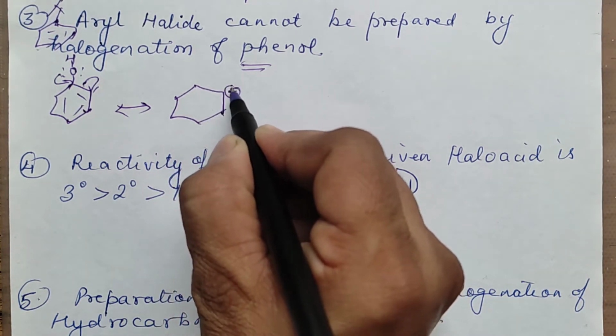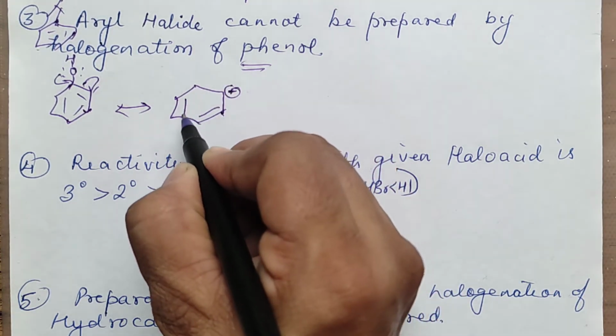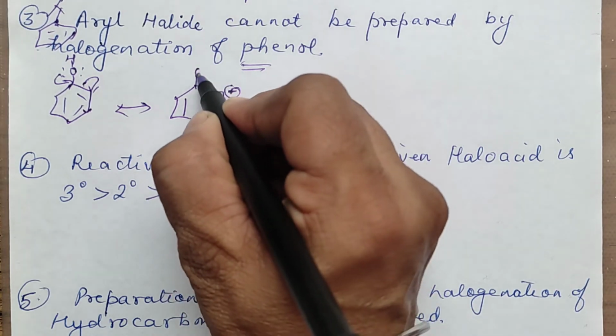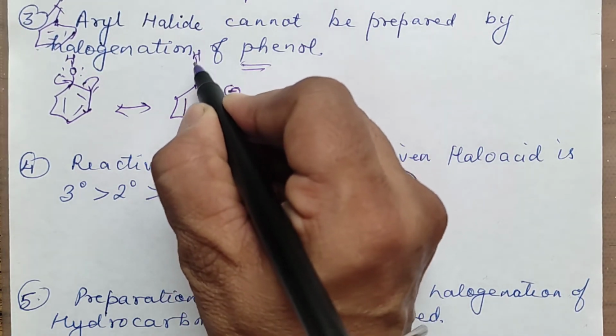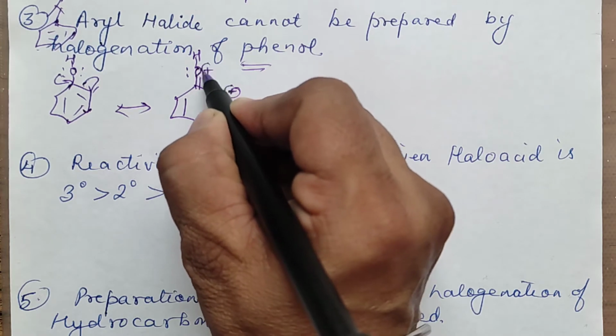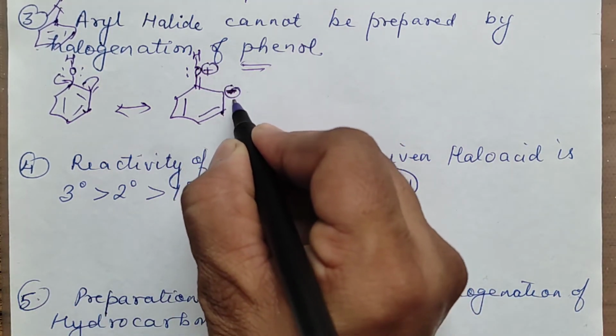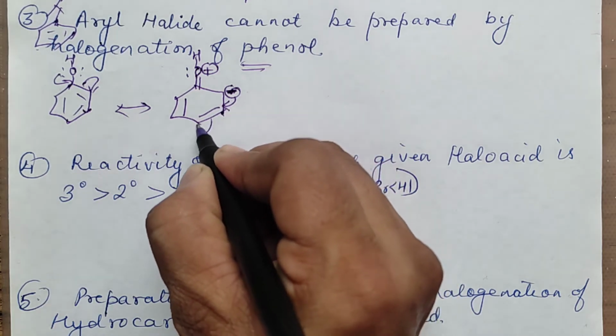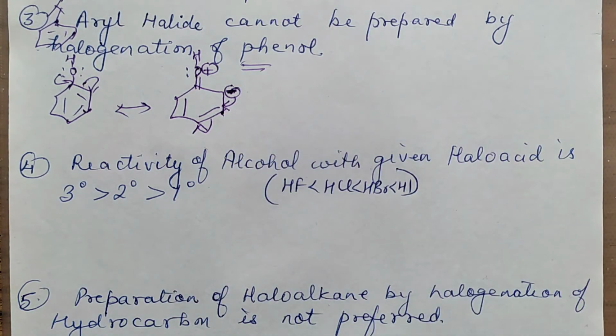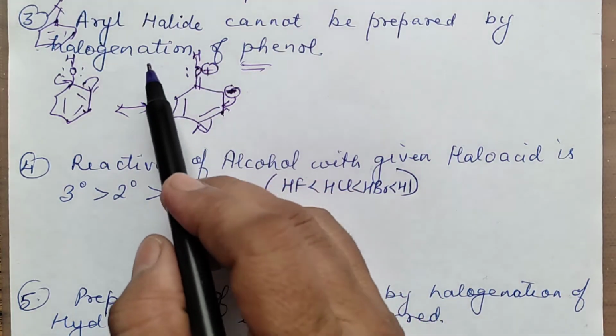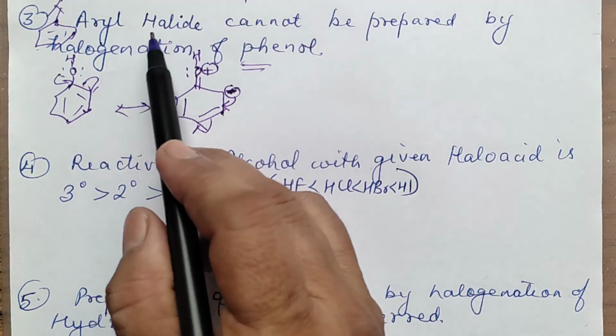So this will be negative, you will have a double bond to O, with H, only one lone pair left over, and a positive charge. Complete the resonating structure; the negative charge will go further and then here. You will draw all 5 resonating structures, and then you will write about the preparation of aryl halide.